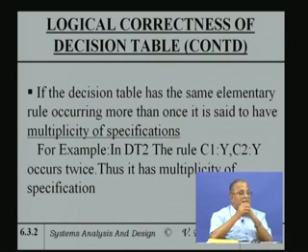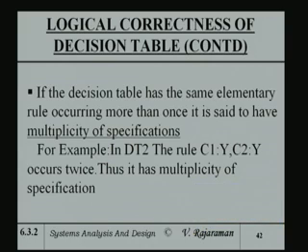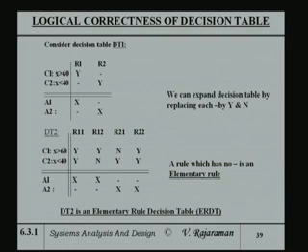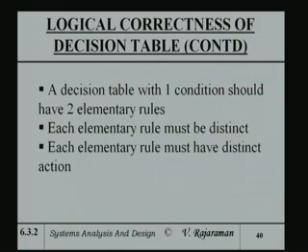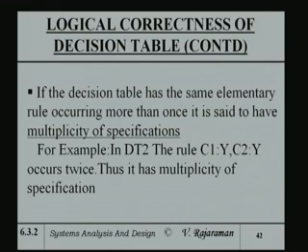If a decision table has the same elementary rule occurring more than once, like in the table which I showed, it is said to have multiplicity of specifications, because there are two identical answers in this case. There are 2 rules which are identical, and the multiplicity of the rules is there.